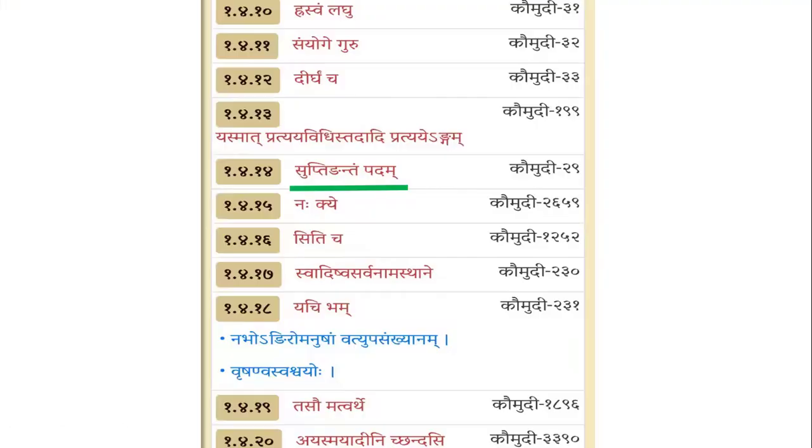In the previous class, I discussed the sutra Suptingantam Padam. There are 4 sutras which define the Sangna Padam. So we completed Suptingantam Padam. We shall take Swadisho Sarvanamastani. Now, if possible, I will take the other 2 also, Nakye and Siticha, in today's class. Otherwise, we shall continue them in tomorrow's class.